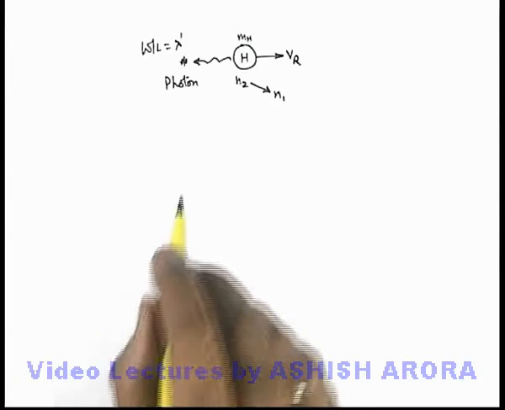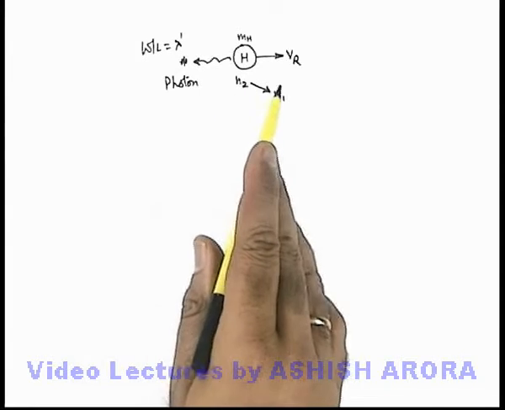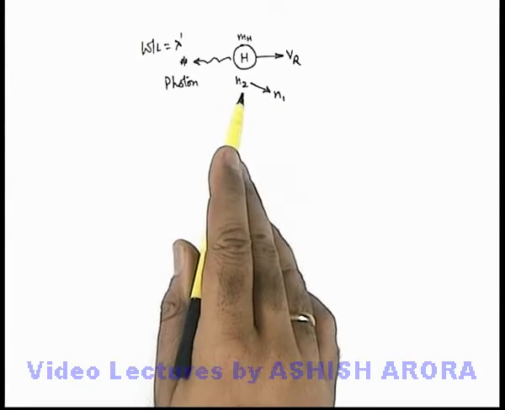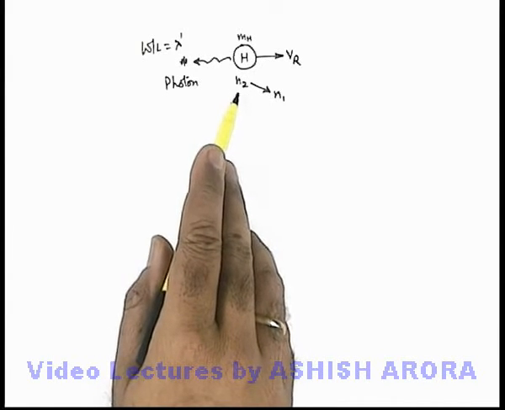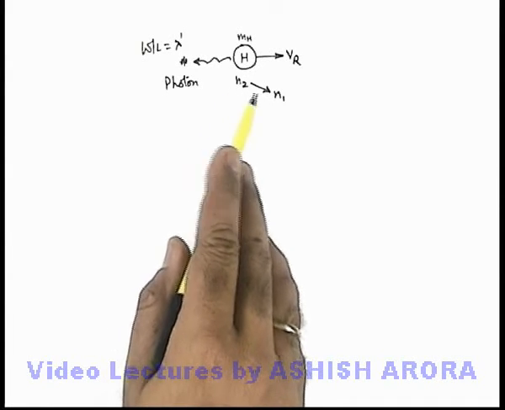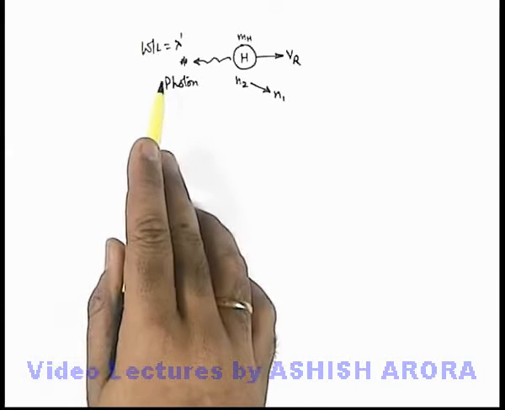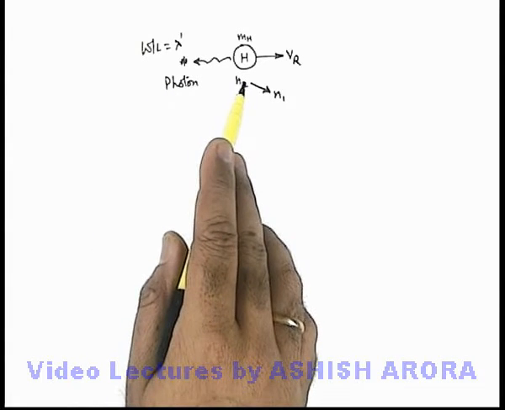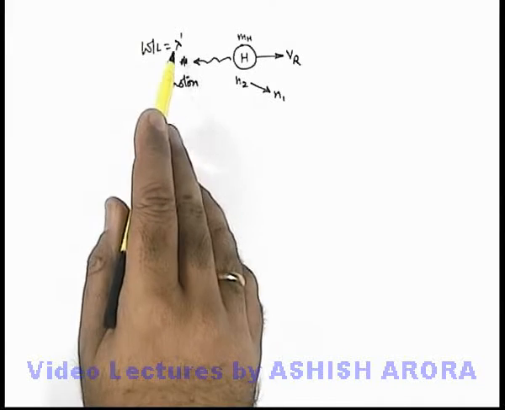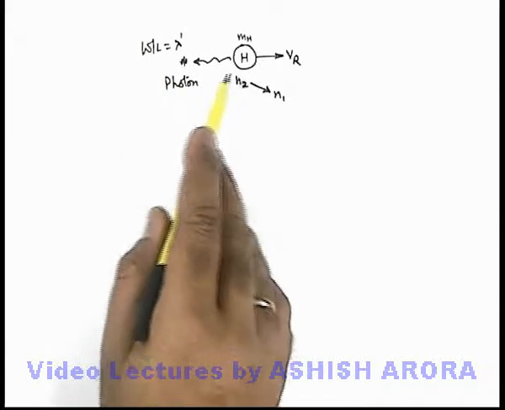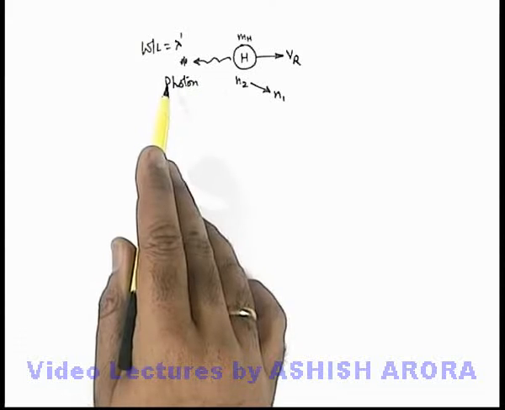Let us reanalyze the situation of recoil of the hydrogen atom. But in this situation, we'll consider that the electron energy released during its transition from n2 to n1 will be shared by the photon energy as well as the recoil energy of this hydrogen atom. Whereas in the previous case, we took the photon wavelength to be lambda, and the whole of the energy released by the electron we supplied to the photon.